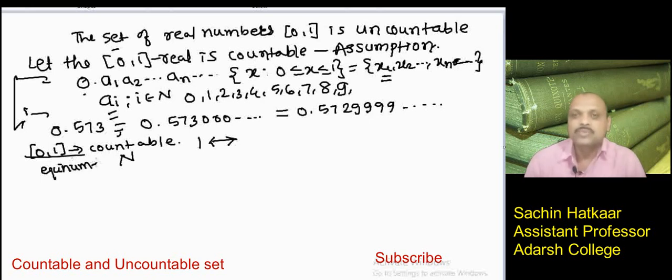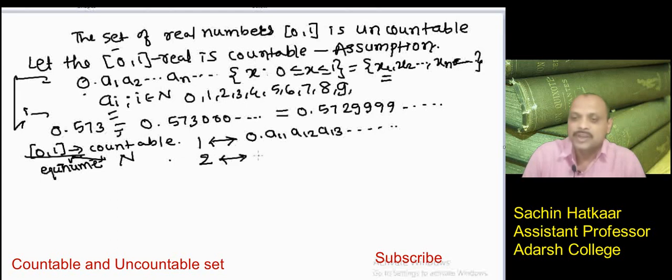Therefore we can put every number of this set 0 to 1 in one-to-one correspondence with the natural numbers. So 1 corresponds to 0.A11 A12 A13 ..., 2 corresponds to 0.A21 A22 A23 ..., and 3 corresponds to 0.A31 A32 A33 ....